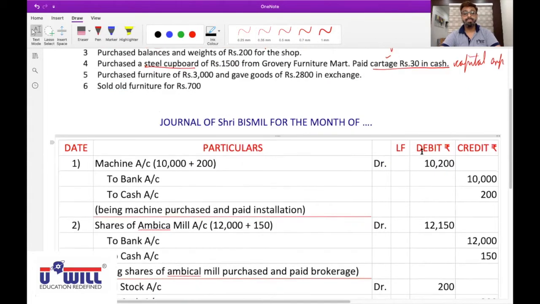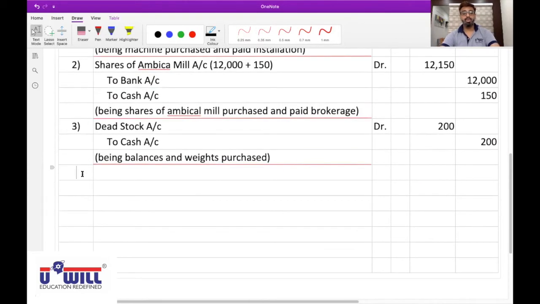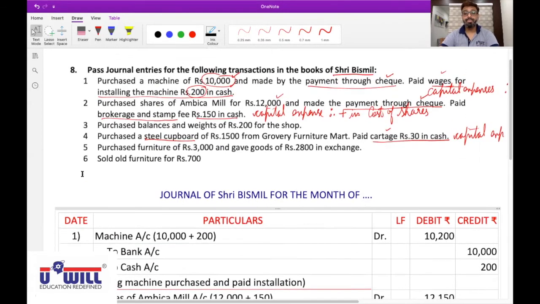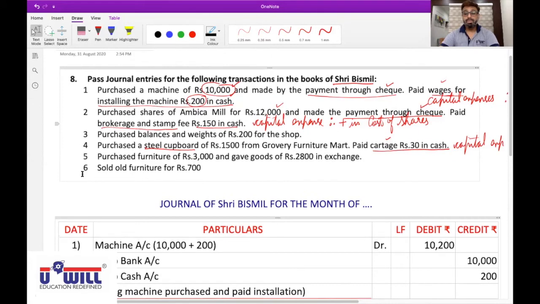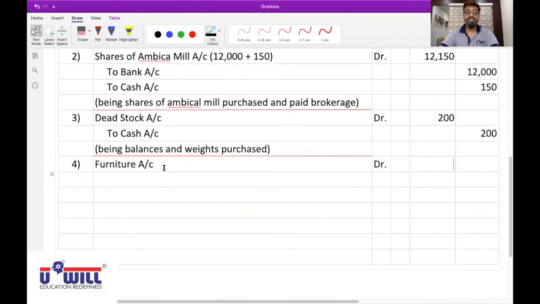Furniture comes in. Rule: debit what comes in. Therefore, furniture account debited. With what amount? 1530. Very good. 1500 is the cost of furniture plus 30 of cartage. So what is the total cost of furniture for us? 1530. Second effect.